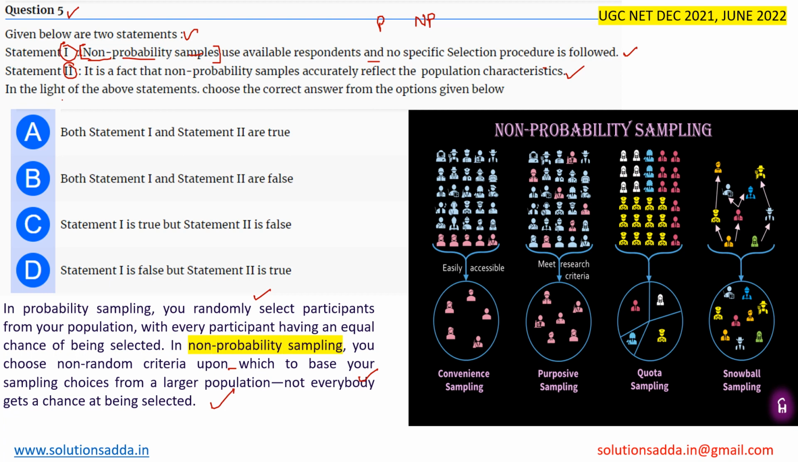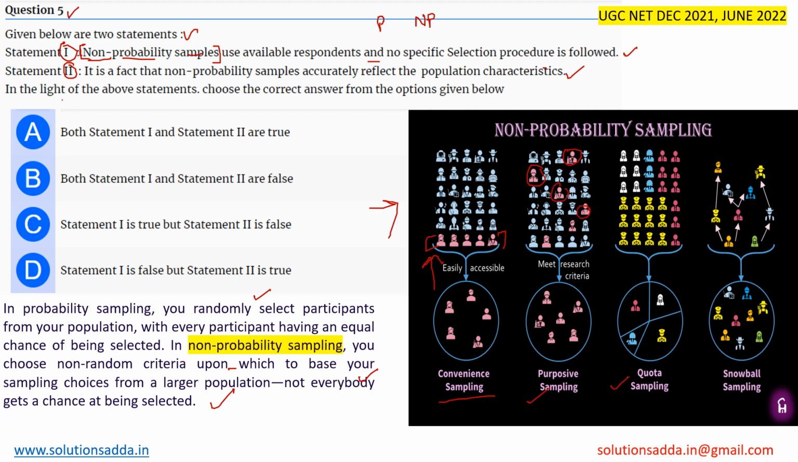So the various types of non-probability sampling are shown in this picture. One type is convenience sampling, where we reach the nearest population and take those as the sample. Next is purposive sampling, where we choose on the basis of our purpose. We need one type of people from the population, so we select those people in our research.